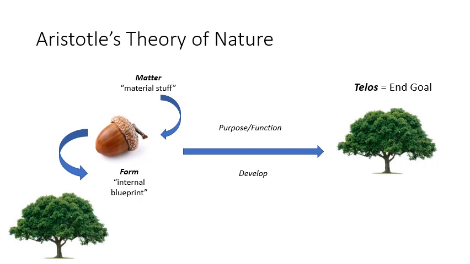So to become an oak tree is the telos, or the end goal, that is inherently given to an acorn by natural law. And this telos, or end goal, is that an acorn is to realize its form, to become one with its ideal internal blueprint. And this is what we mean by the purpose of things in nature is to become itself. That is, an acorn's purpose is to become itself, meaning that it is to realize its potential form that exists within it. And when it does that, it has reached its telos, or its end goal, as given to it by natural law.